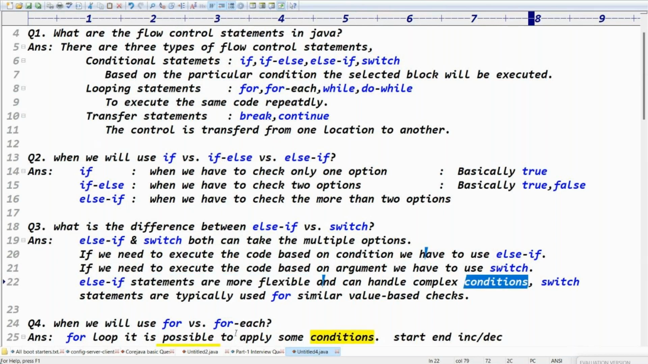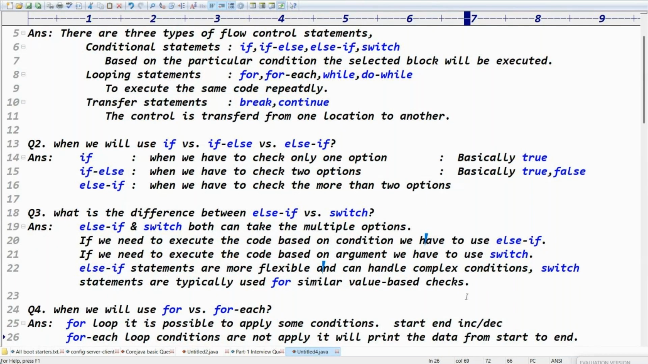But switch is typically used for a similar value based checker, because if the switch argument is an integer, the case labels should be integers, and if the switch argument is a string, the case labels should be strings. When do you use a for loop and a for each loop? For loop means it is possible to apply conditions: where we need to start, where we need to end, how much to increment. For each, conditions are not applied; it prints the data from start to end.